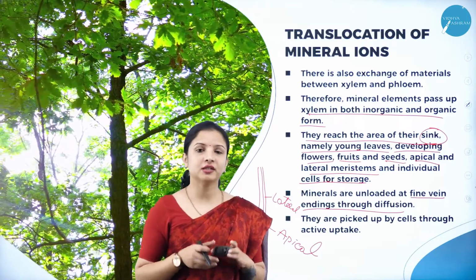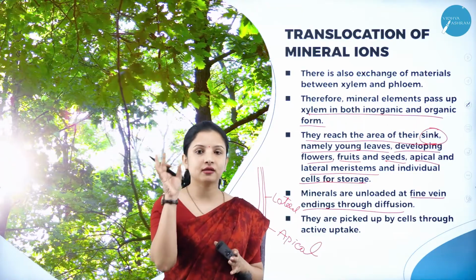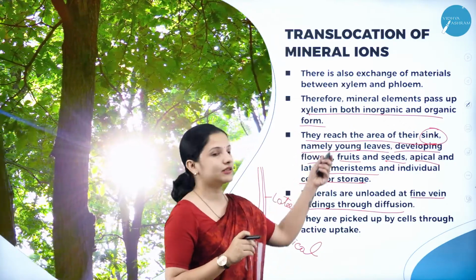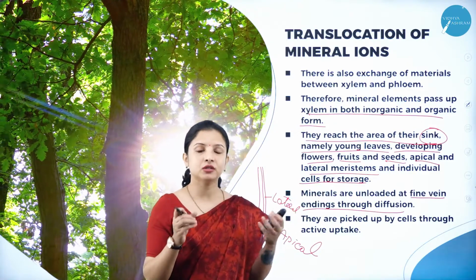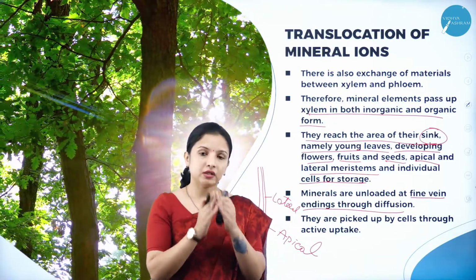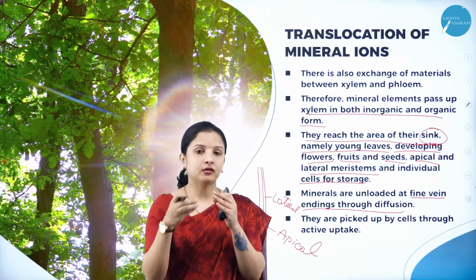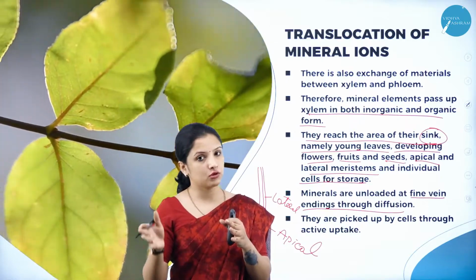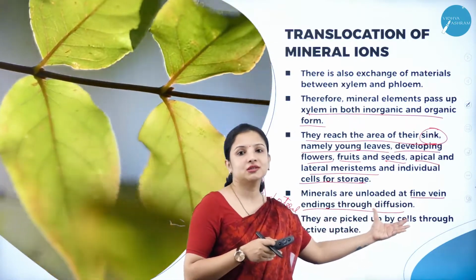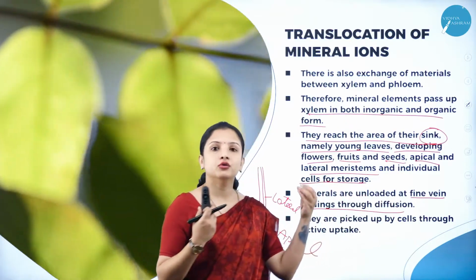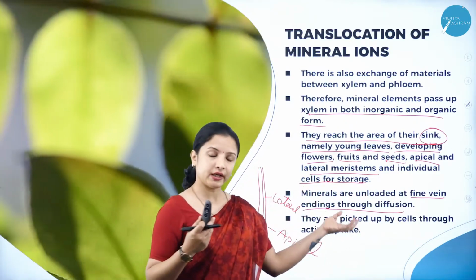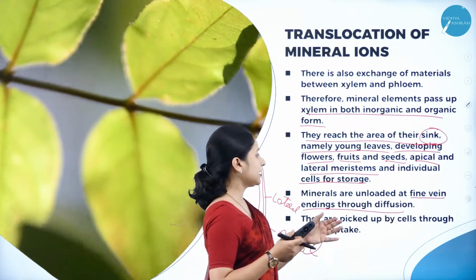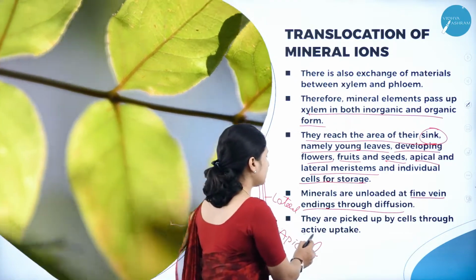Why does diffusion occur here? Again here the minerals will get unloaded to fine vein endings that are present in all these regions of the leaf. Why there? Because now the minerals have to unload. They are unloading from a region of higher concentration to a region of lower concentration. Therefore, the process is diffusion here. And here no cell membrane is involved. That is why it is diffusion. It is not osmosis. Don't get confused. It is a diffusion process. And they are picked up by the cells through active uptake.